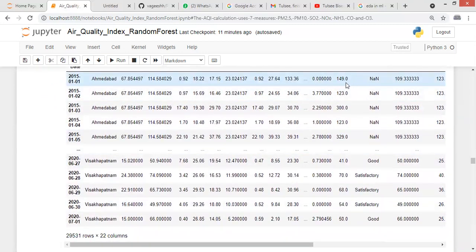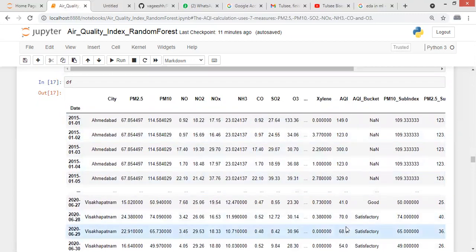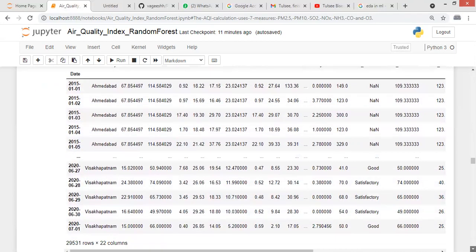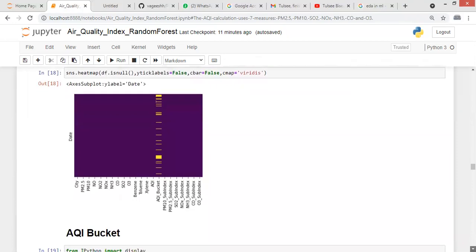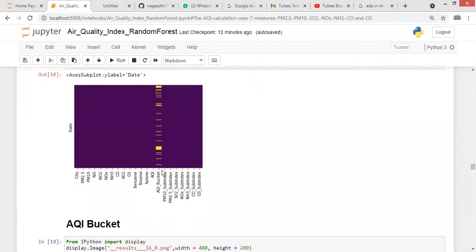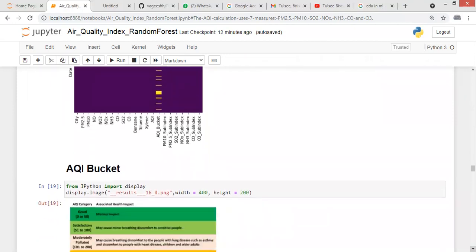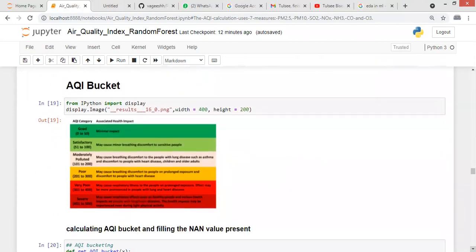So here you can see that the AQI column is filled now, and only the AQI bucket column is left. Now we will work on the AQI bucket column. AQI bucket takes the values good, satisfactory, moderate, poor, very poor, and severe based on the AQI value.